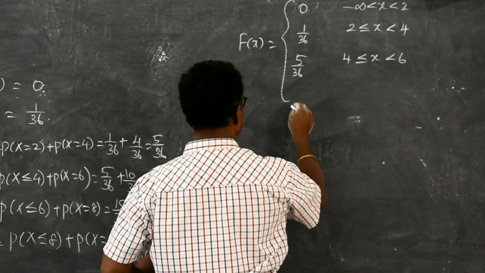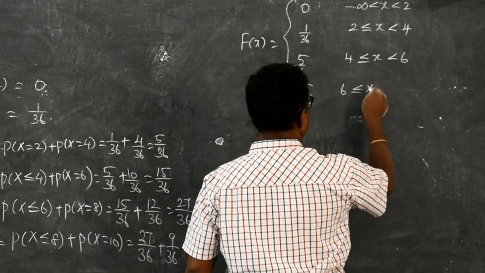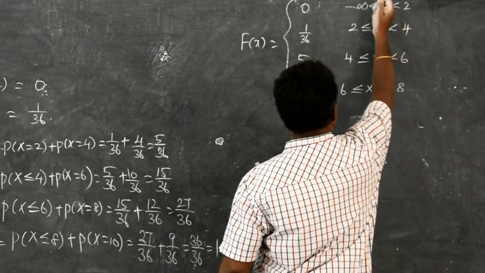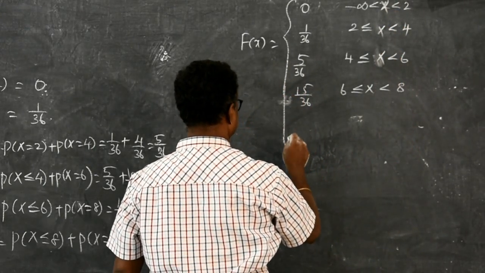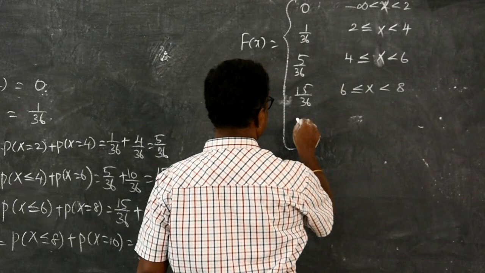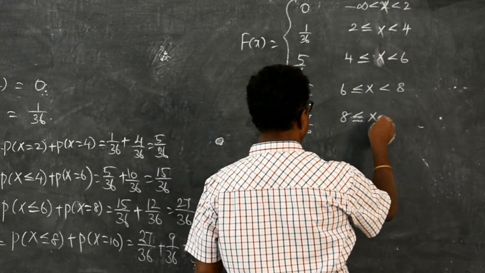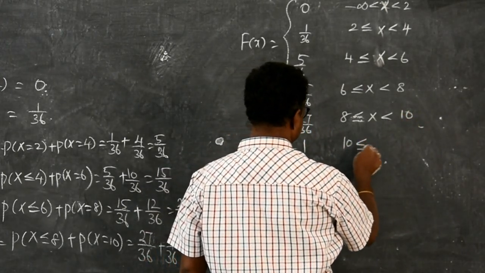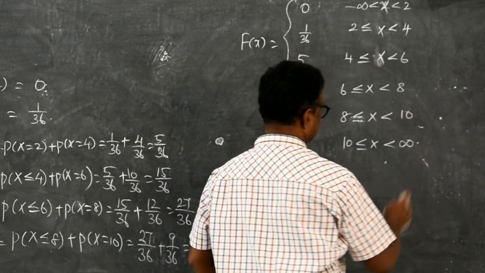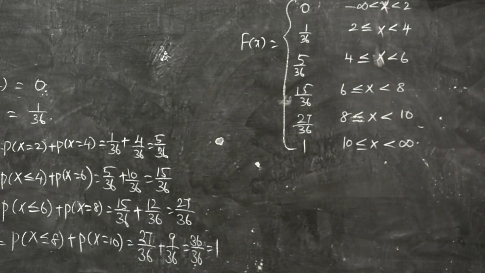For 6 it is 15 by 36, for 6 less than or equal to x less than 8. Then for 8 it is 27 by 36, for 8 less than or equal to x less than 10, and finally 1 for 10 less than or equal to x less than infinity. This is your second answer, cumulative distribution.